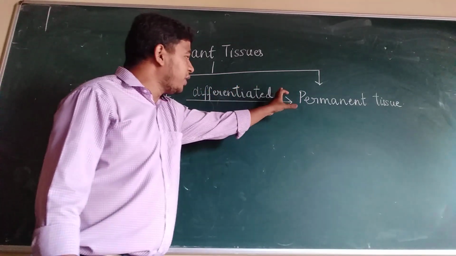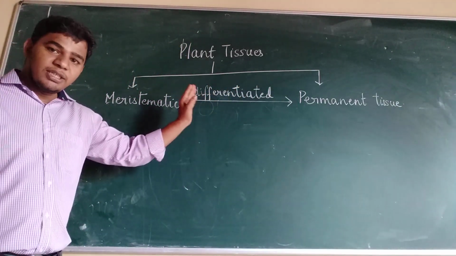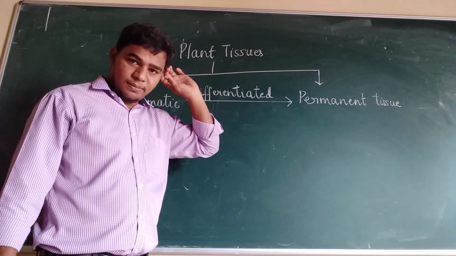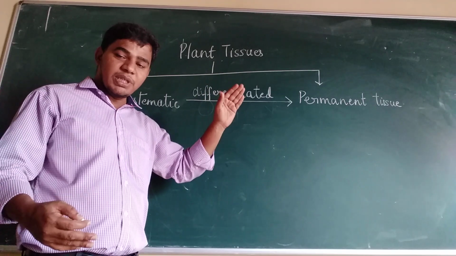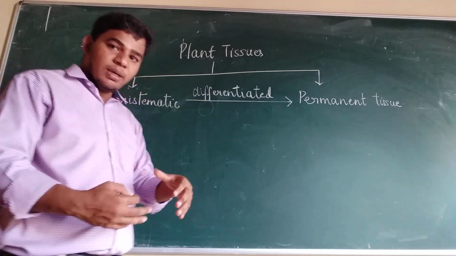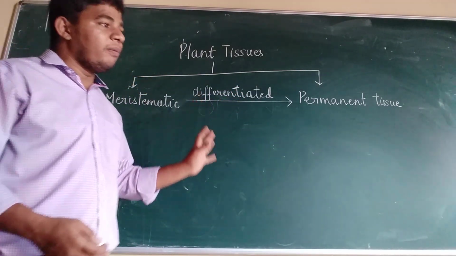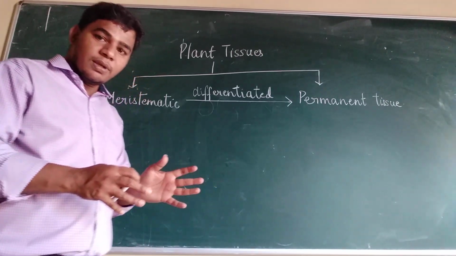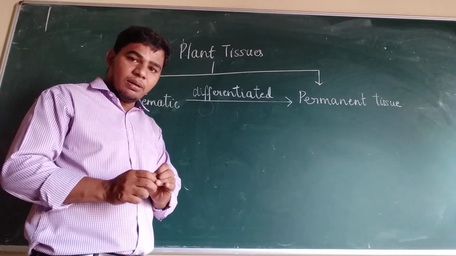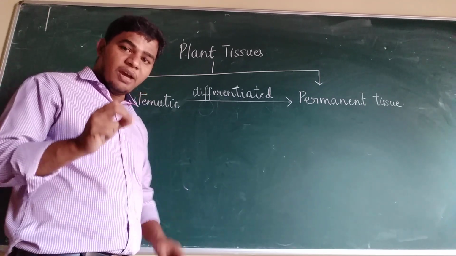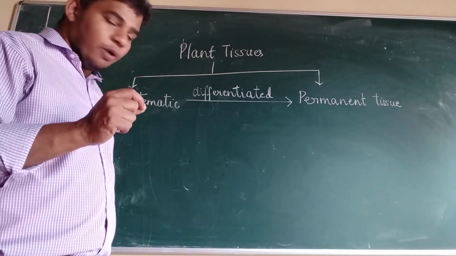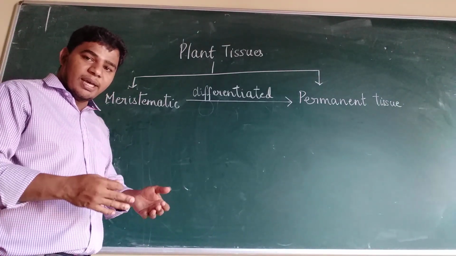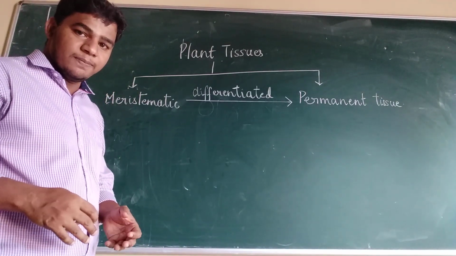What is the meaning of this word differentiated? It is nothing but taking a particular function. A group of cells will come together and perform a particular function, or they'll get a particular structure. To give you the best example, when we are born, we are born from a single cell. That single cell will keep on dividing and finally you will get a human being.